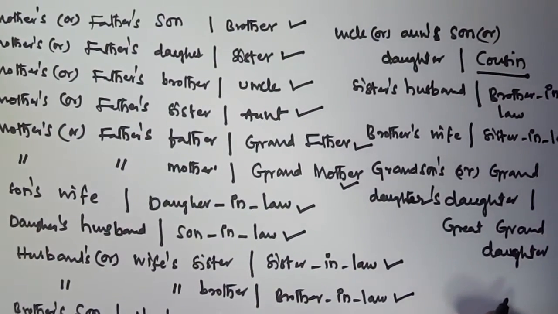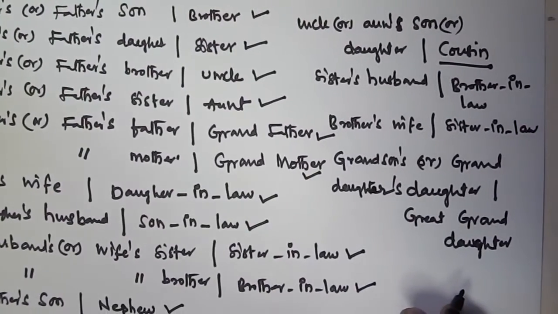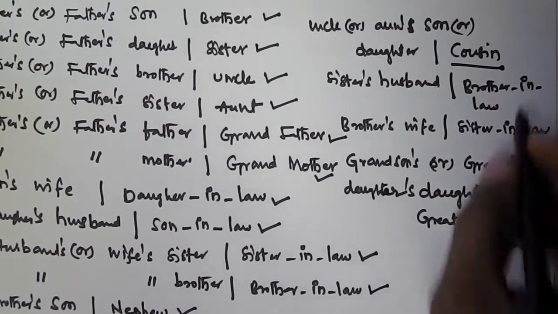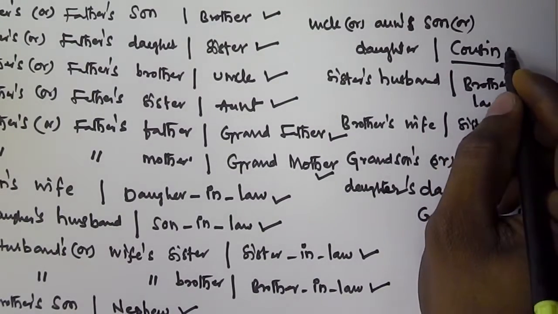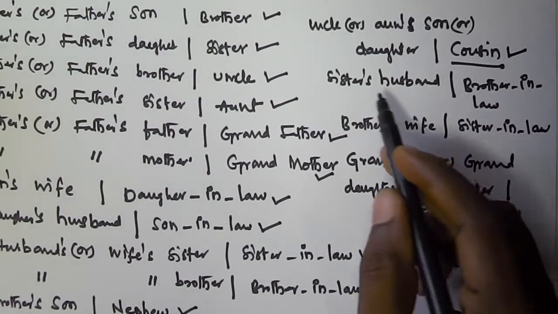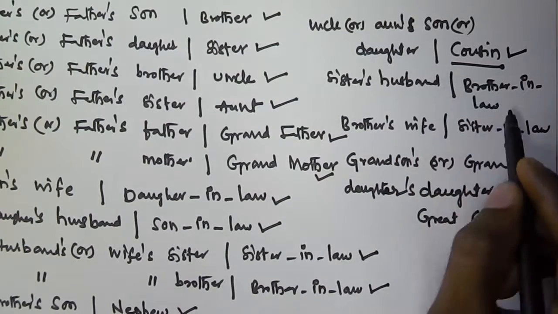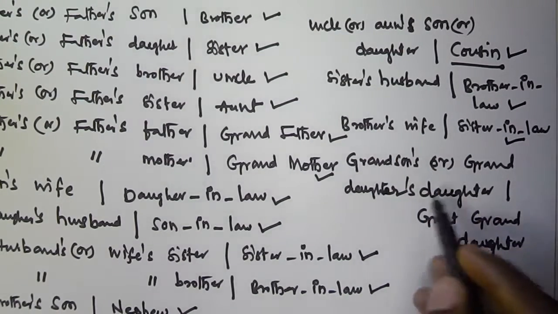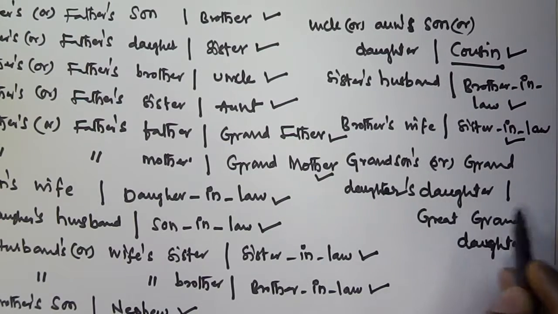After that we have seen some other relationships: uncle's or aunt's son or daughter is called cousin. Sister's husband is called brother-in-law, and brother's wife is called sister-in-law. Grandson's or granddaughter's daughter is called great-granddaughter.